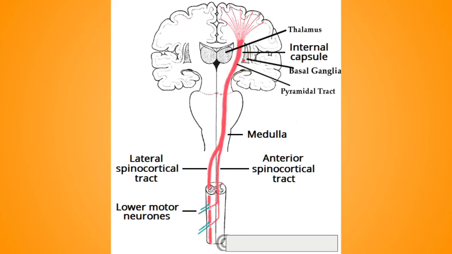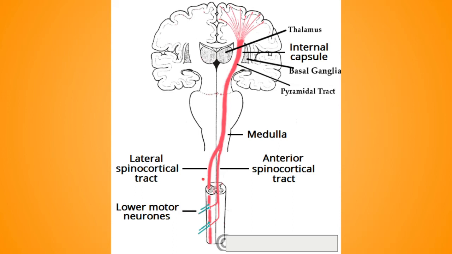So if there is a lesion in this tract, over here, it will cause paralysis on the opposite side. In the clinical relation, we can say that a lesion of the pyramidal tract above the level of the decussation, above this over here, in the upper motor neuron, results in the loss of voluntary movement in the opposite half of the body, because it goes in the decussation pathway, because it crosses to the opposite side. So that's why it will paralyze the opposite side.